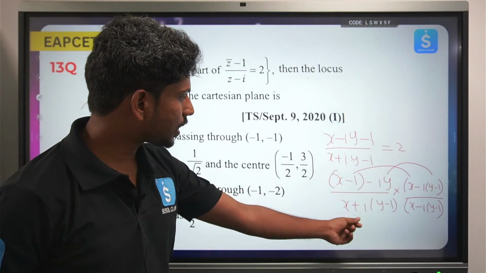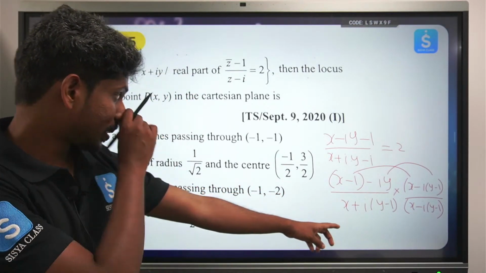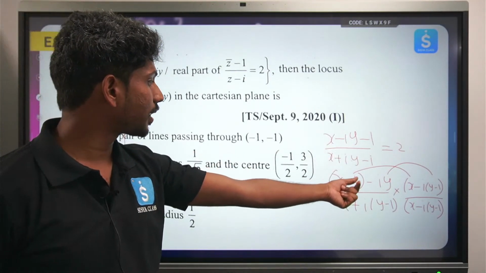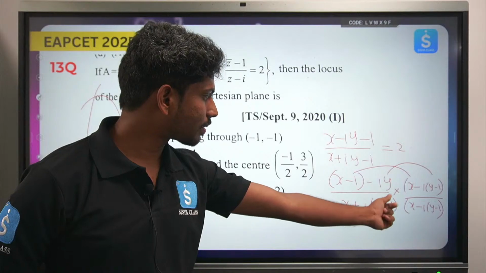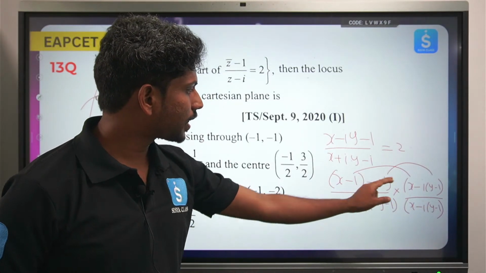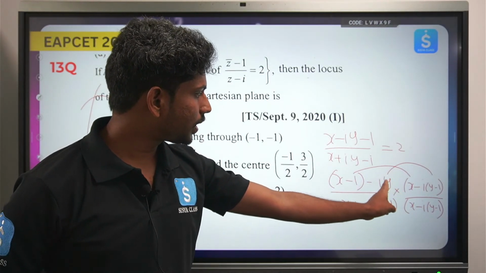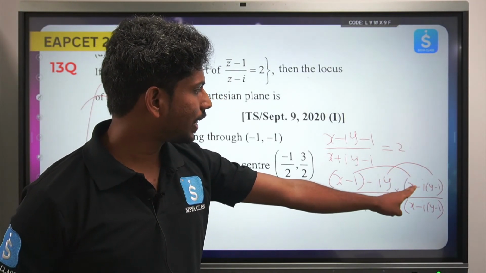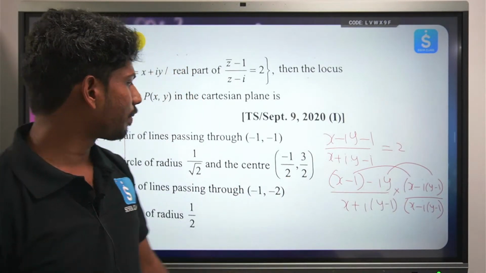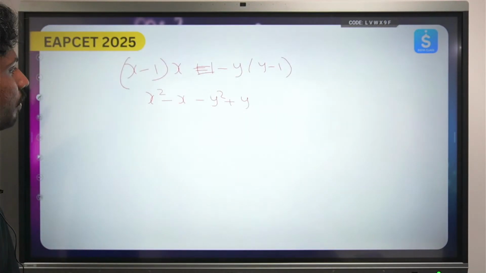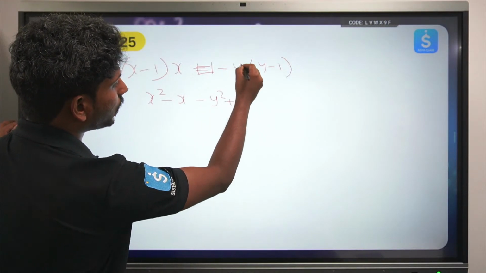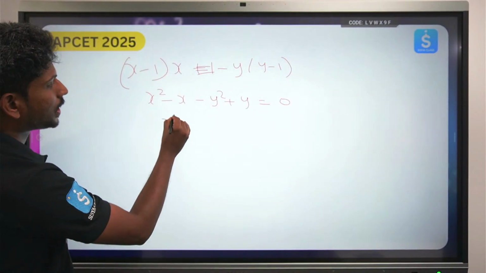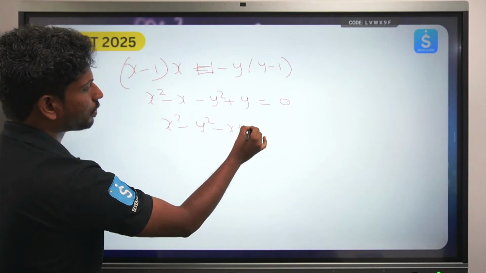So that is what the calculation is: x plus iy, x plus i, y minus 1, x minus iy, x minus 1 minus iy. So I have just done x minus i, y minus 1. So x minus 1 into x, and the next one is i minus of minus, so this will become plus. And i square value is minus, so minus y into y minus 1. This will become minus y square minus y equals 0. So I have x square minus y square minus x plus y equals 0.